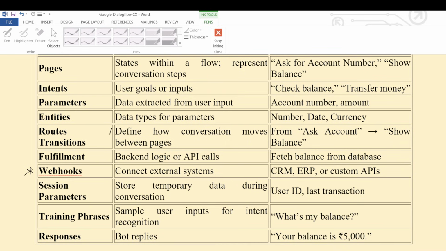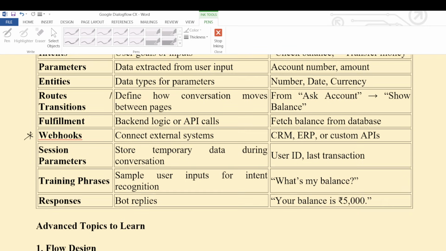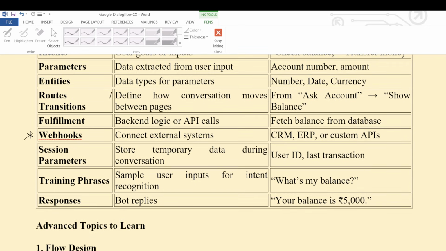Now coming to the training phrases. We need to provide some training phrases to the bot. Then only, when the user asks any query within those phrases, it will give the response immediately. Otherwise, it will connect to the agent, or another skill provider bot. Then it will fetch the information and show it to the end user. That is called training phrases, which are very, very important. They are simple user inputs for intent recognition. The user provides some inputs of this type.